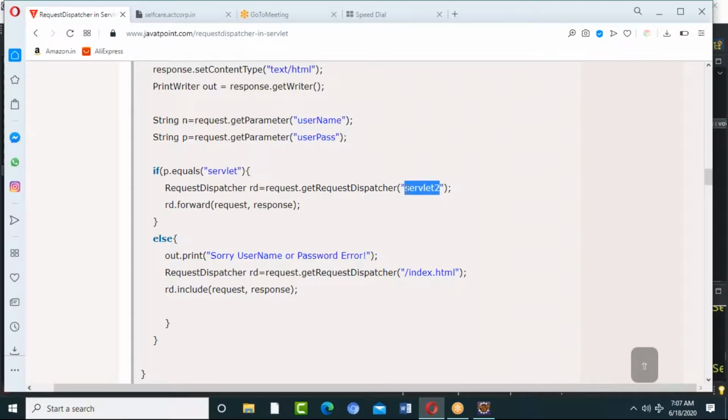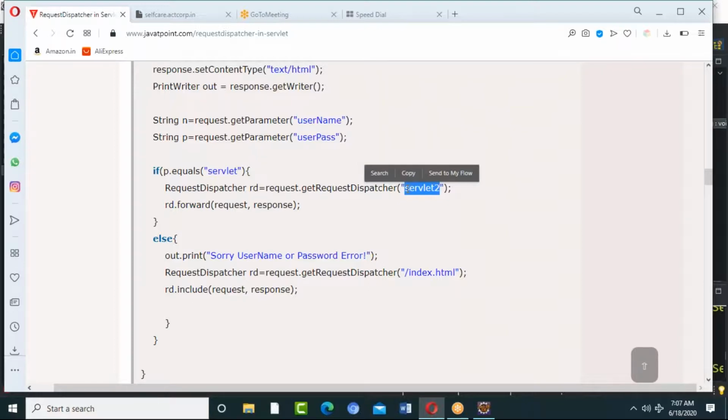I'm not directly redirecting to the servlet. I'm giving a URL of the servlet. That means if this URL is mapped with the particular servlet, that servlet will be called. With request dispatching, we can send it to an HTML page also directly.